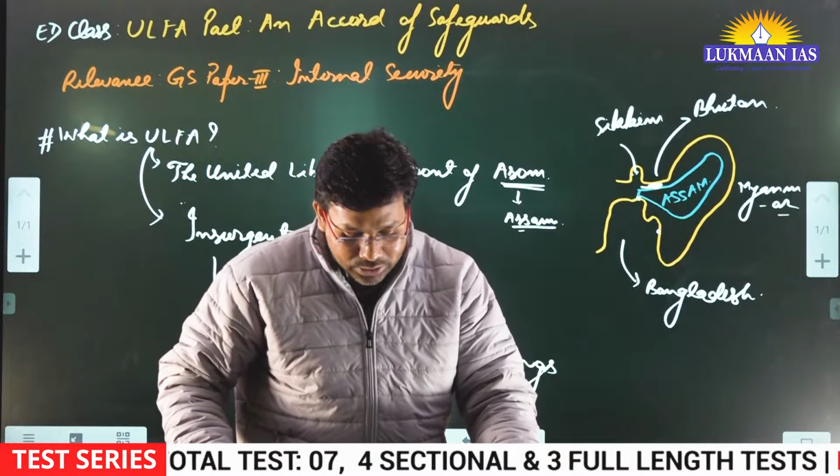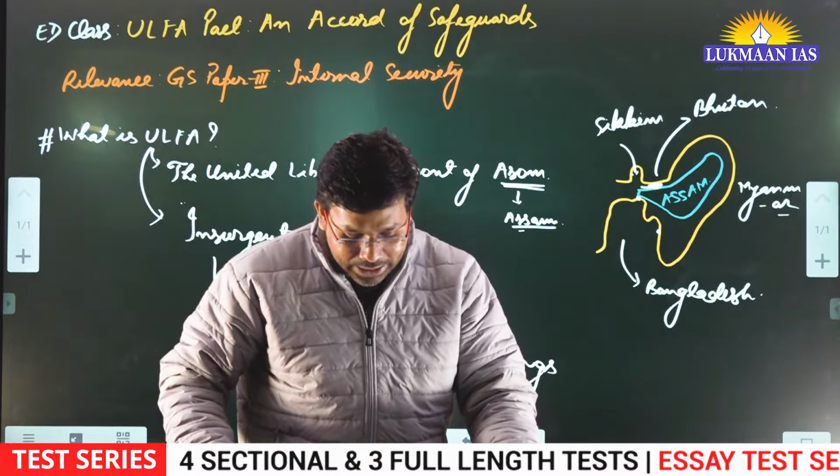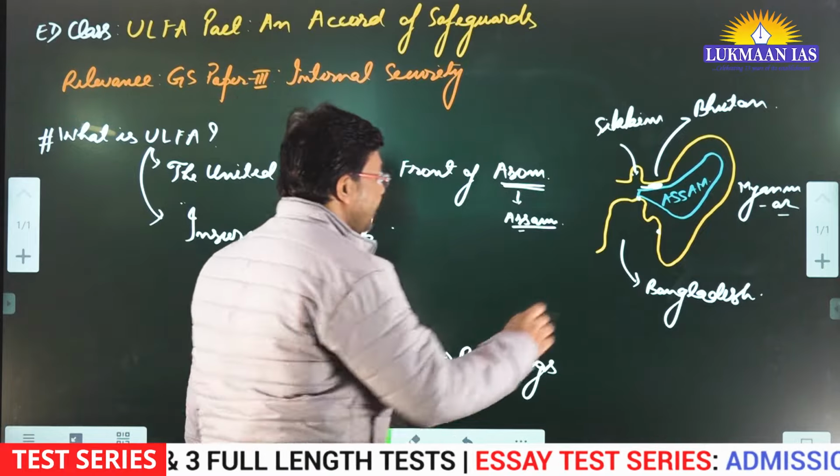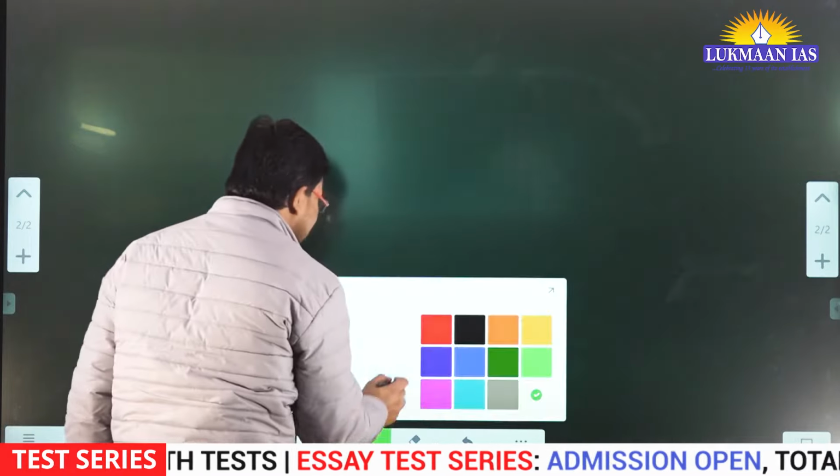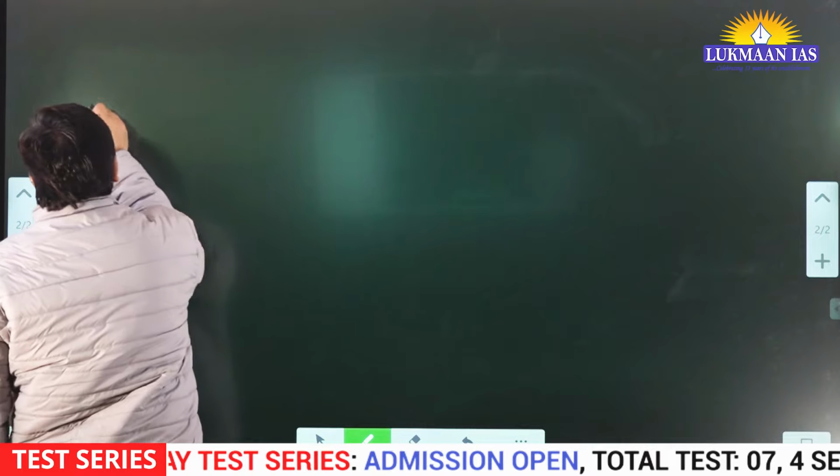One of the persons is known as Arabinda Rajkhowa, another is known as Paresh Barua.